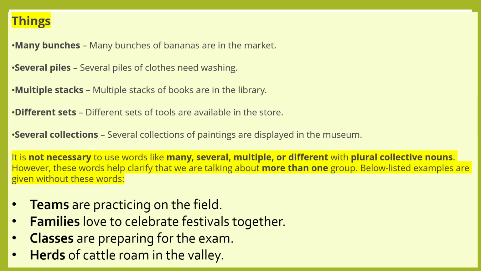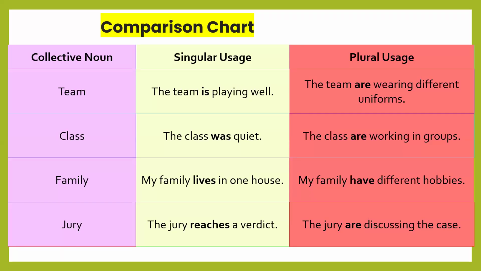Herds of cattle roam in the valley. So teams, plural collective noun, we use plural verb are. Families, plural collective noun, we have to use plural verb love. Classes, plural subject, we have to use plural verb are. Herds, plural subject, we have to use plural verb roam. We cannot use cattles, important point.